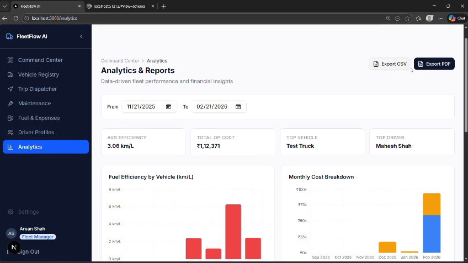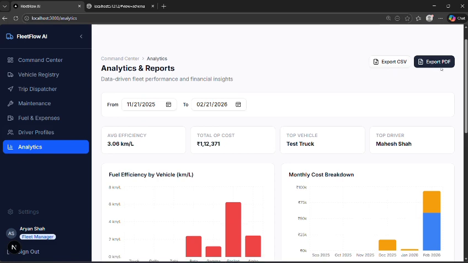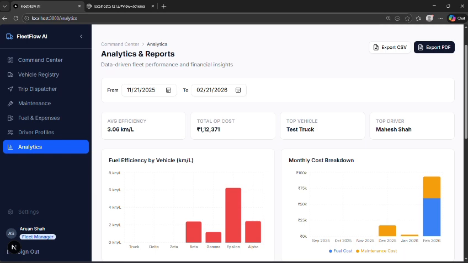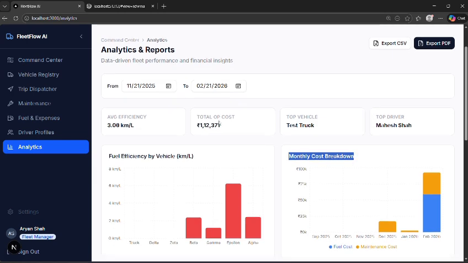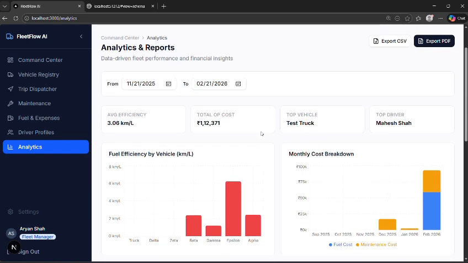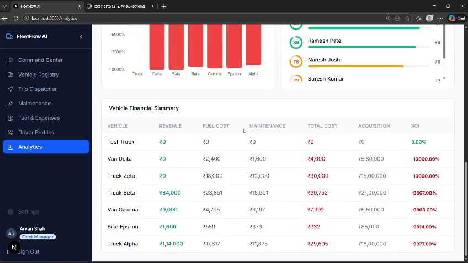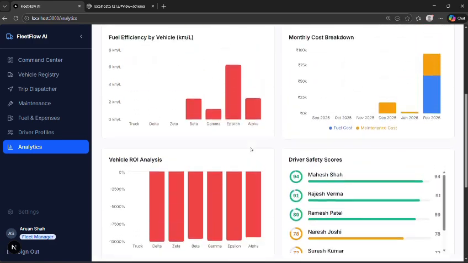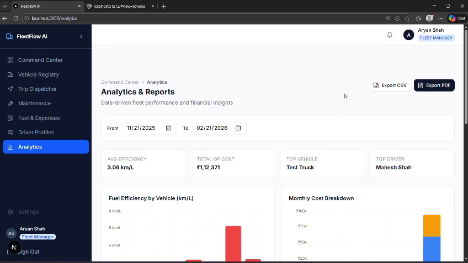Here we can see the drivers' names, licenses, the expiry dates, everything. We can add a new driver with the details which we want to enter. Also, this helps in analytics. Here is the report. You can export it through CSV or any format which you like. It shows the charts and all the markings. You can see fuel efficiency by vehicle and the monthly cost breakdown.